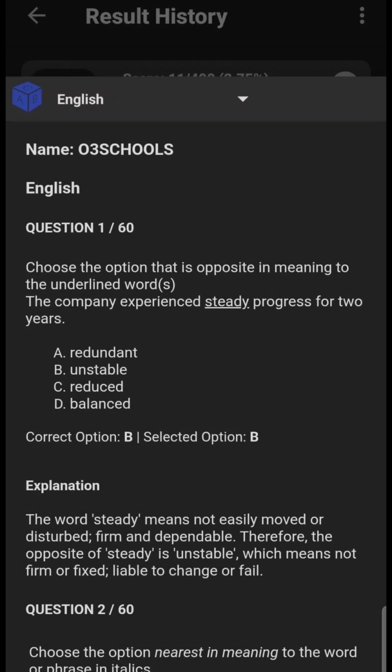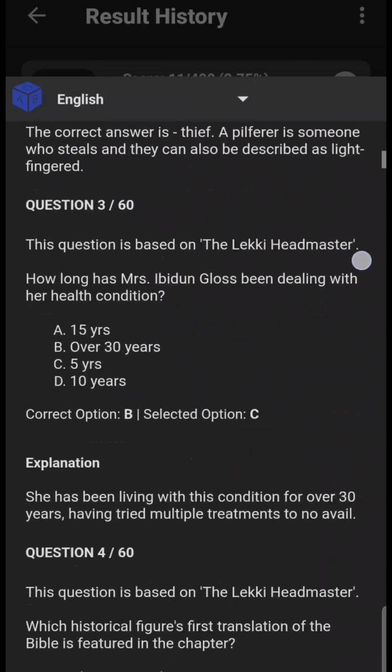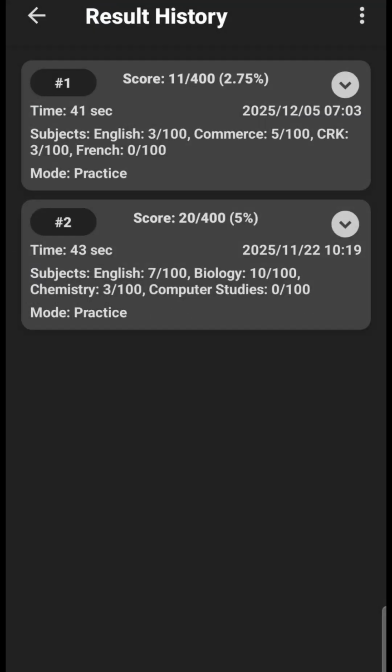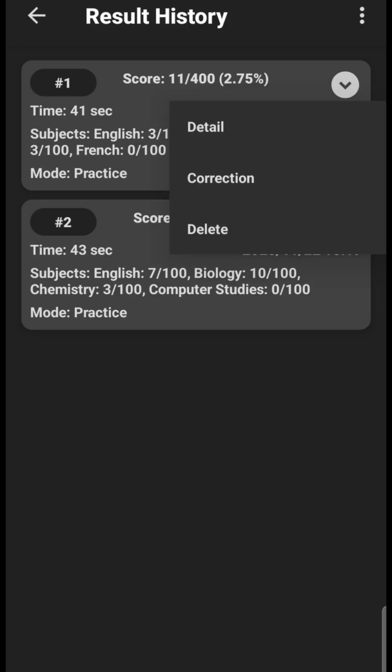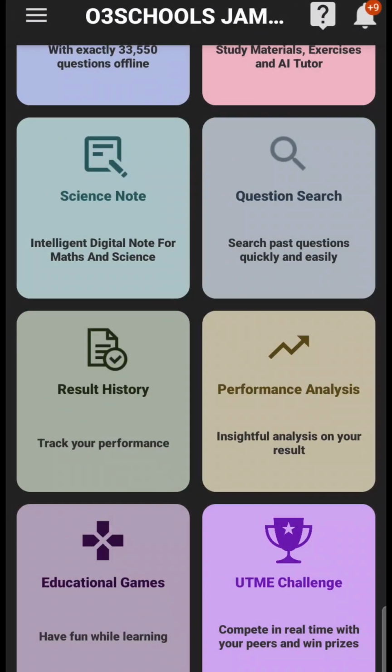Now I can see the questions that I missed, on English, question number 1. I missed it. The correct answer and the explanation, you see all of them here. So I can also delete the history. Let's say I did not perform very well and I'm very angry with the history, or I want to keep it. Anything you choose to do, you can do that. I can delete the history so it will no longer be there. So that is how you can view corrections on the application.